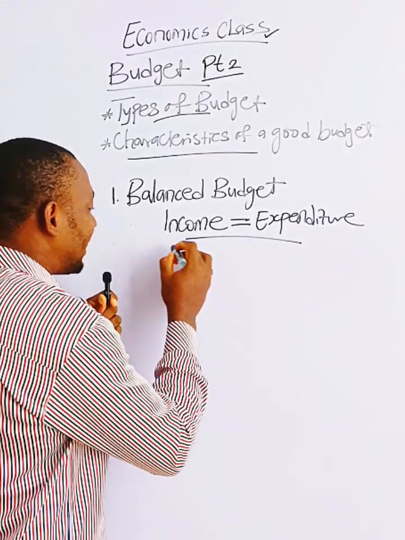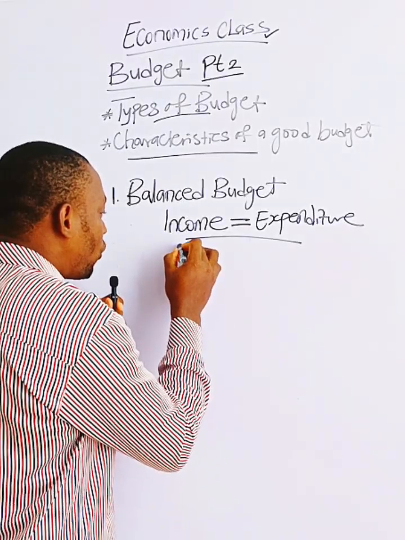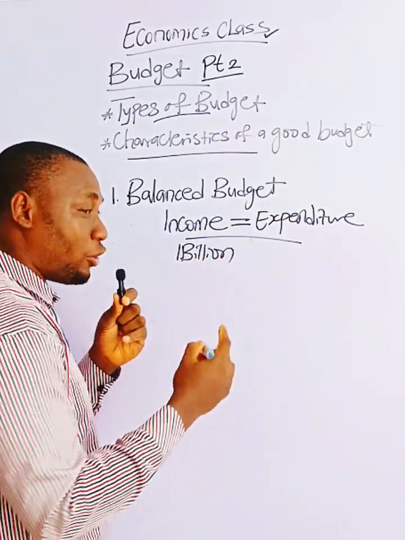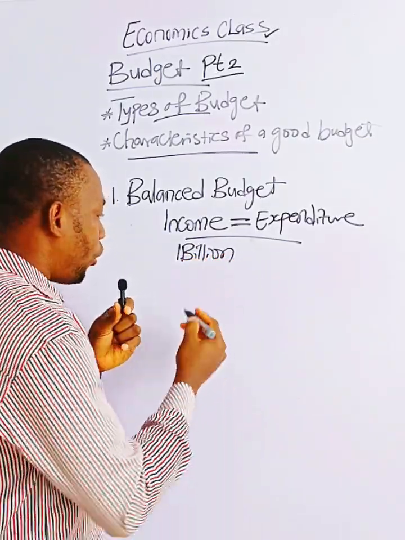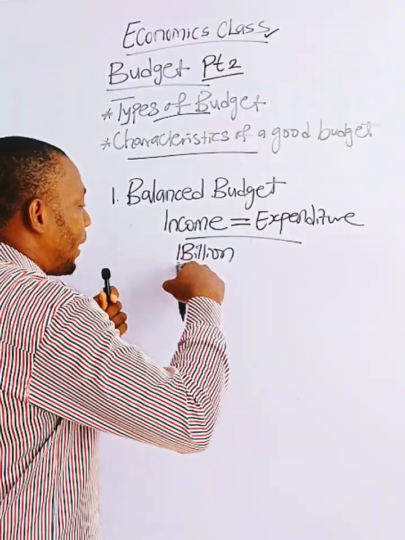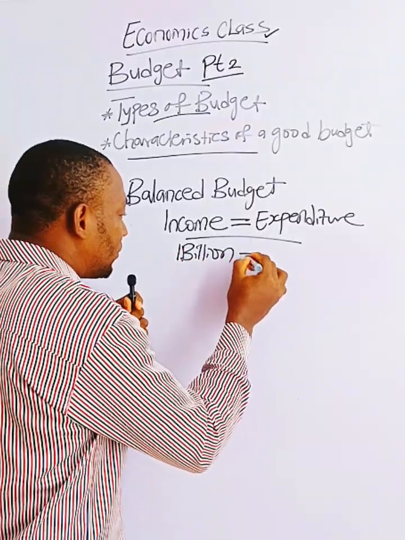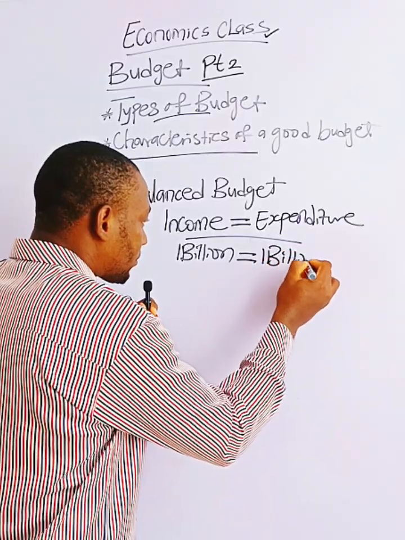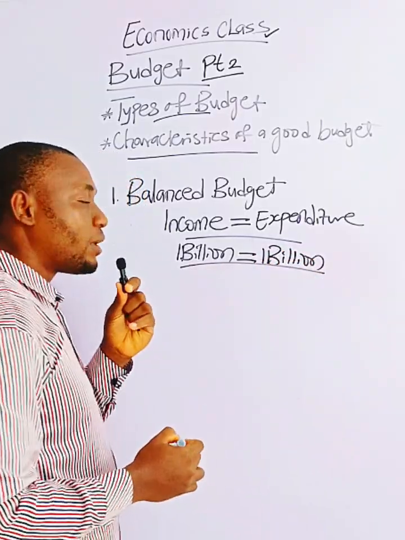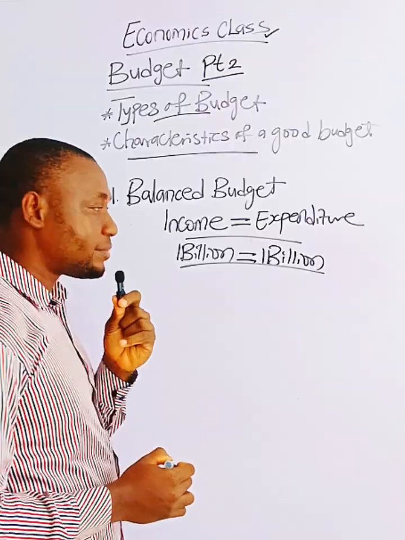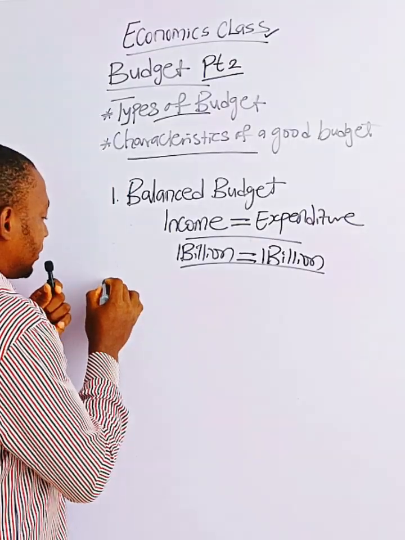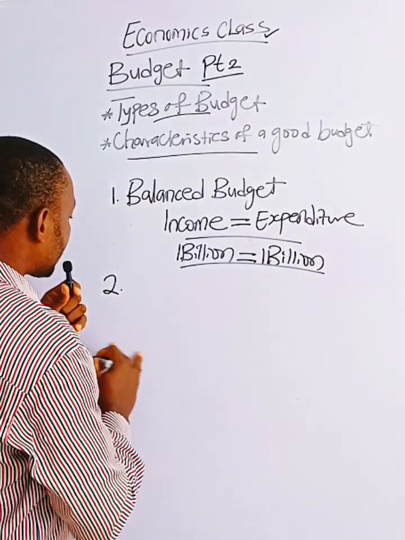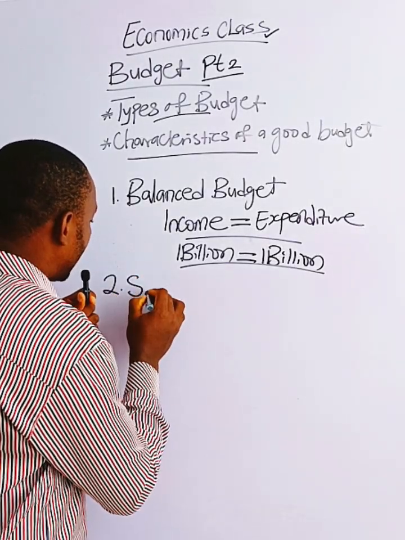For example, you have an estimated income of 1 billion. I don't want to attach the currency because you can be watching from any part of the world. So let's assume you have an estimated income of 1 billion equaling the expenditure of 1 billion. This is a balanced budget. All right. Number 2 type of budget is surplus budget.